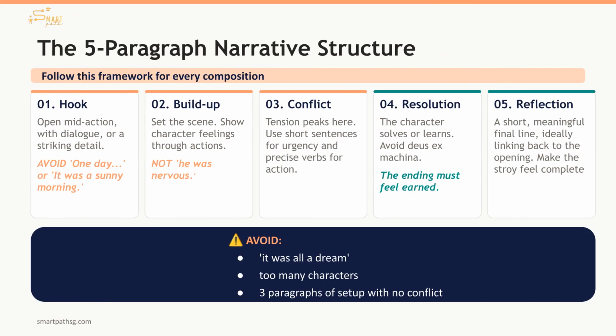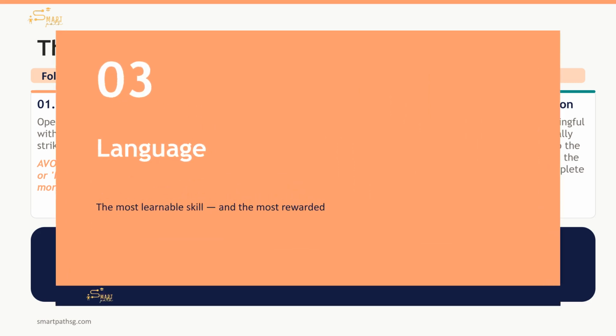The 5-paragraph structure includes hook, build-up, conflict, resolution, and reflection. Think of paragraphs 1 to 3 as pulling the reader in, and paragraphs 4 to 5 as the payoff. The final reflection is often the difference between a good and a great composition.